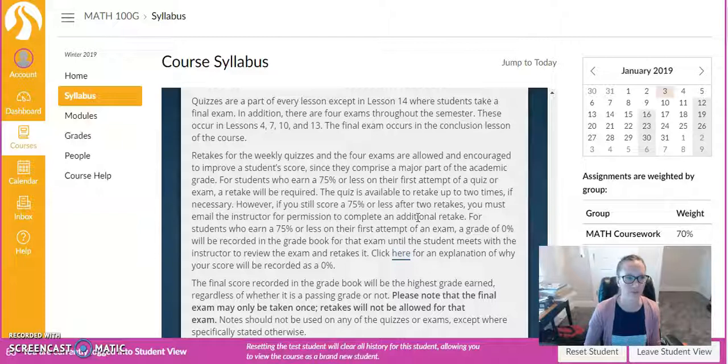Exams and quizzes. So this is kind of important. They have this policy set up for exams and quizzes. If you score 75% or less on your first attempt of a quiz or an exam, you are required to retake them. Quizzes should be set up so that you can just go in yourself.